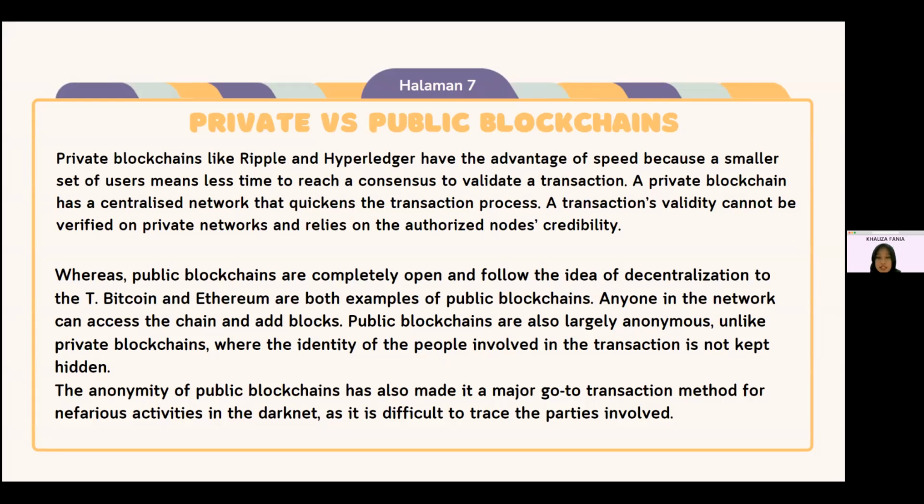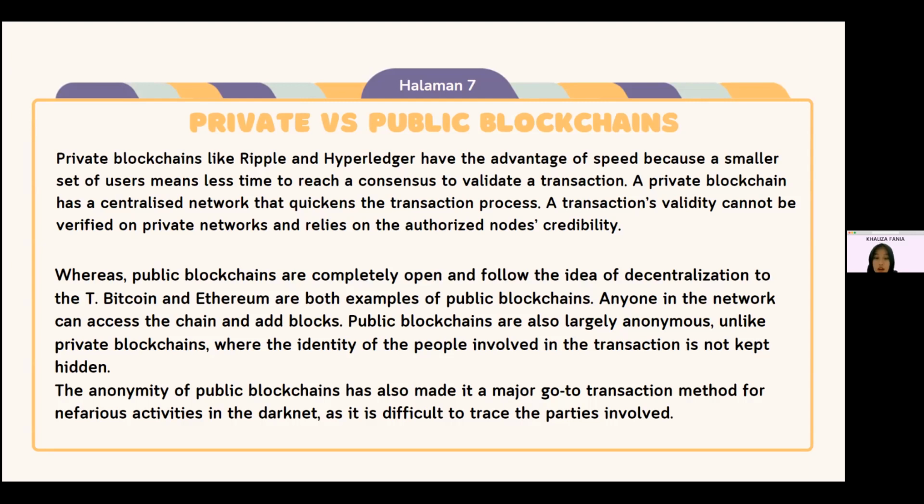Whereas public blockchains are completely open and follow the idea of decentralization, Bitcoin and Ethereum are both examples of public blockchains. Anyone in the network can access the chain and add blocks. Public blockchains are also largely anonymous, unlike private blockchains, where the identity of the people involved in the transaction is not kept hidden.